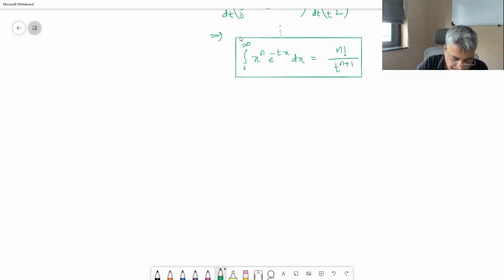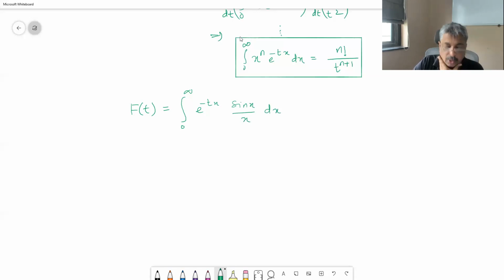f of t is equal to integral 0 to infinity e raised to minus tx sin x upon x dx.